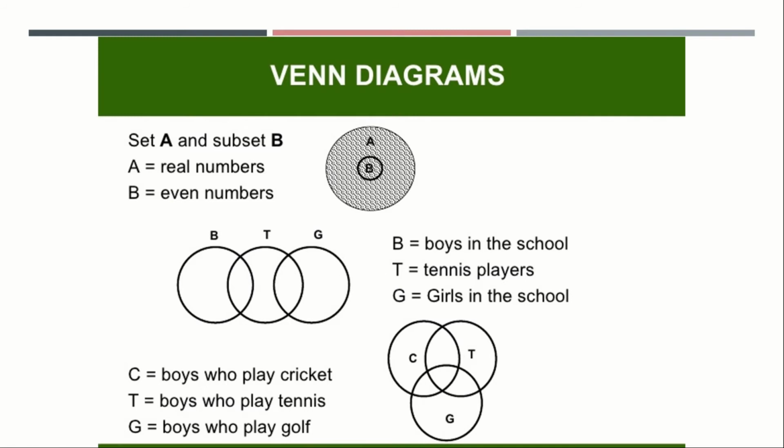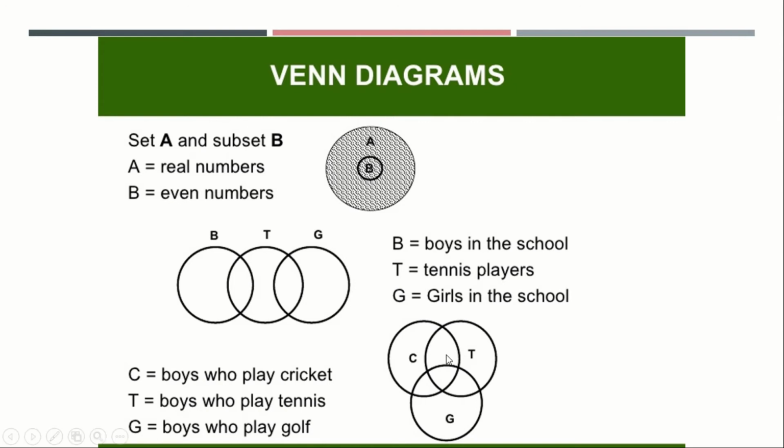Next type is C is boys who play cricket, T is boys who play tennis and G is boys who play golf. So the centered term includes the boys who play all the 3 games. It is the intersection of all the 3 games, cricket, tennis and golf. So the centered term shows those boys are interested to play all the 3 games, cricket, tennis and also golf.